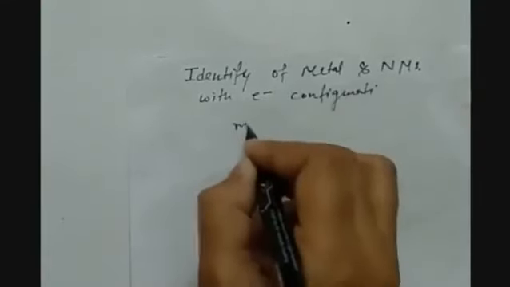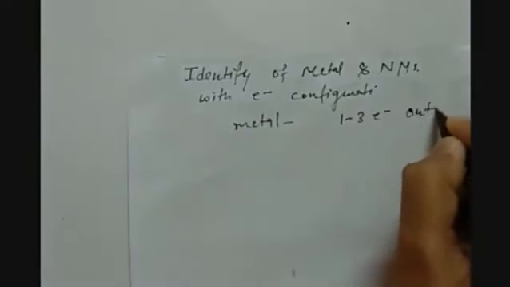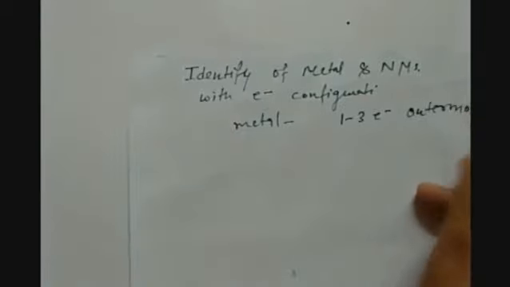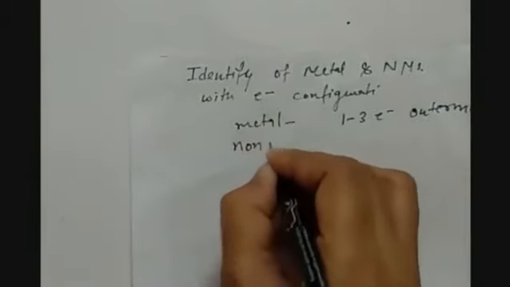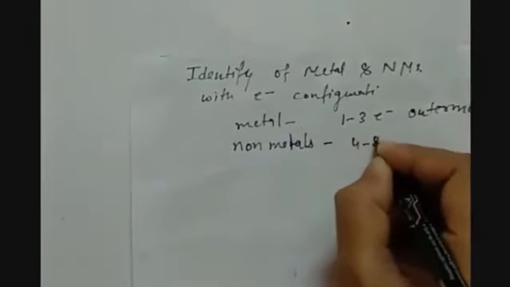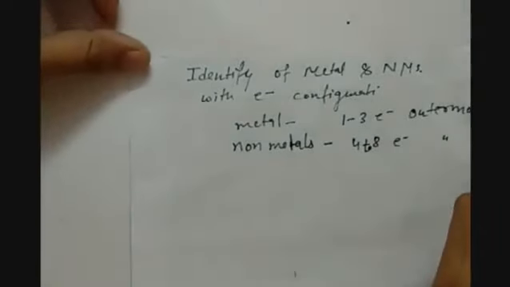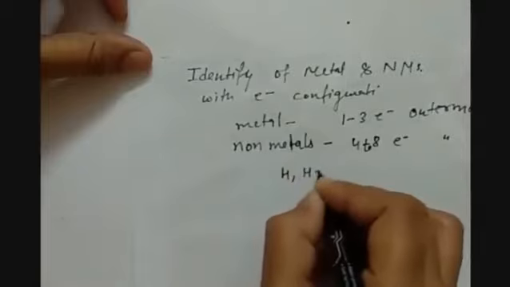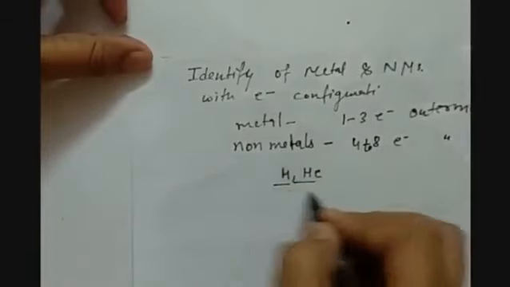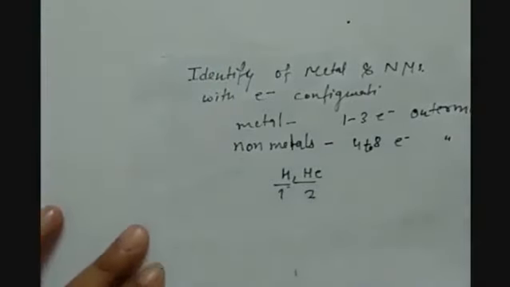That metals have 1 to 3 electrons in the outermost shell, and non-metals have 4 to 8 electrons in the outermost shell, except hydrogen and helium. Because hydrogen and helium have atomic numbers 1 and 2, so they have 1 and 2 electrons only in the outermost shell, but still they are non-metals.